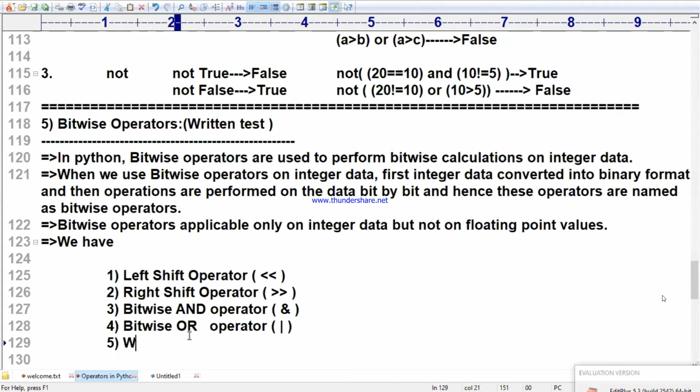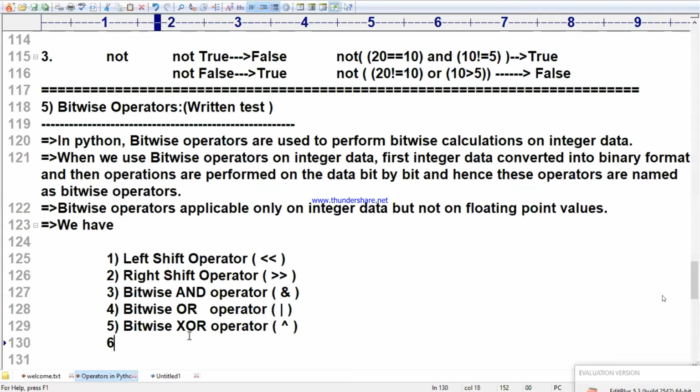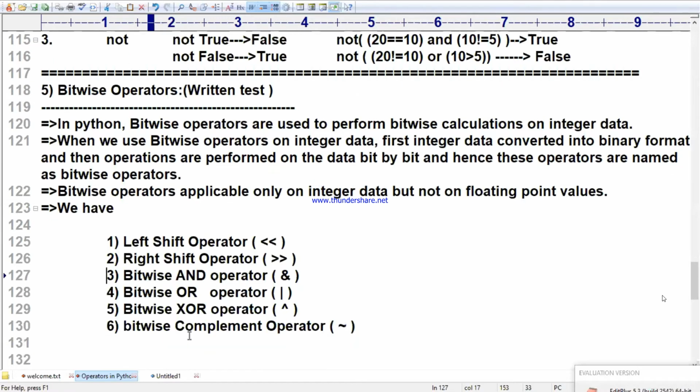Fifth one is called what? Bitwise XOR. It's an excellent example. Excellent questions will come, right? There the operator is like this. And the sixth, everything is very good, bitwise complement operator. The symbol is like this. We have 6 bitwise operators.